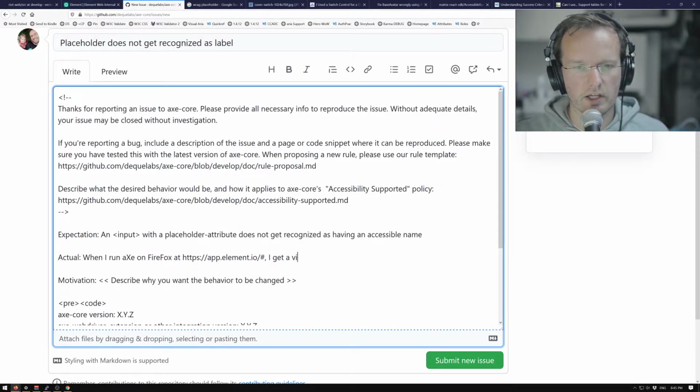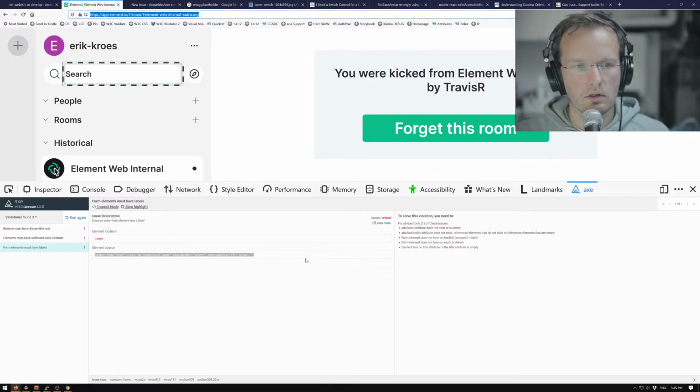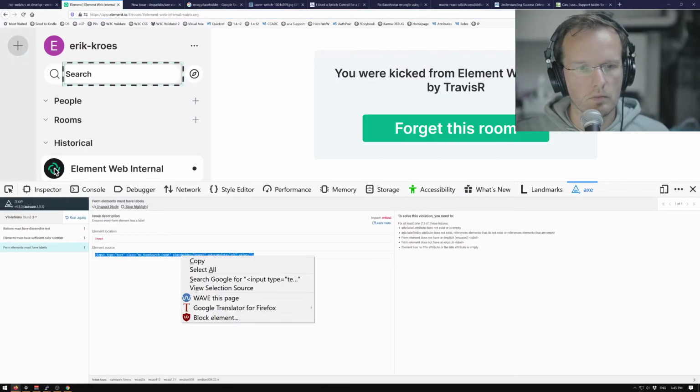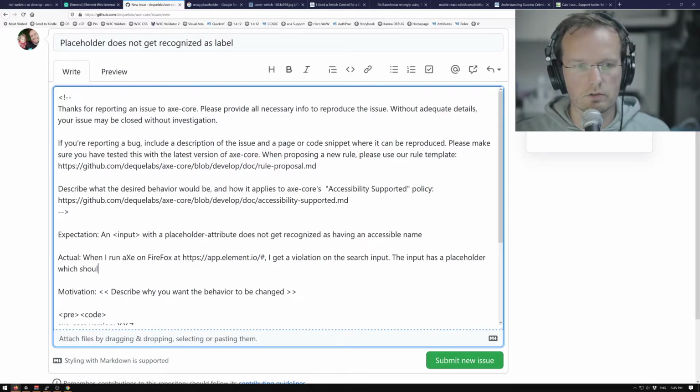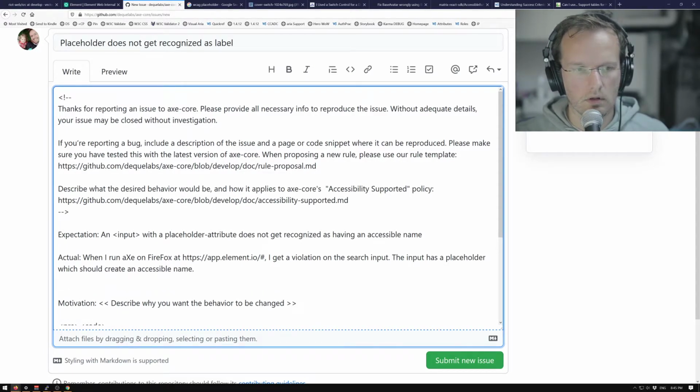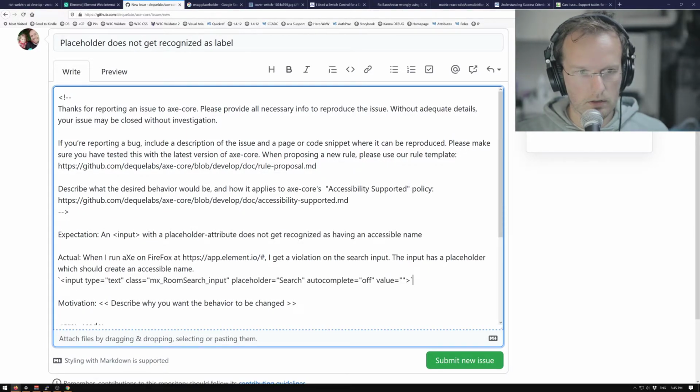I get a violation on the search input. The input has a placeholder which should create an accessible name. And then I can add the code like this.